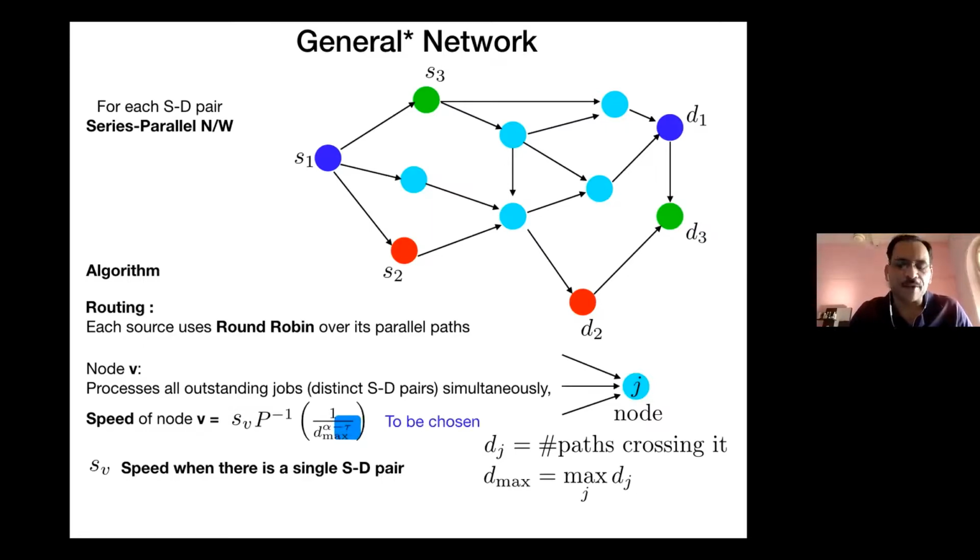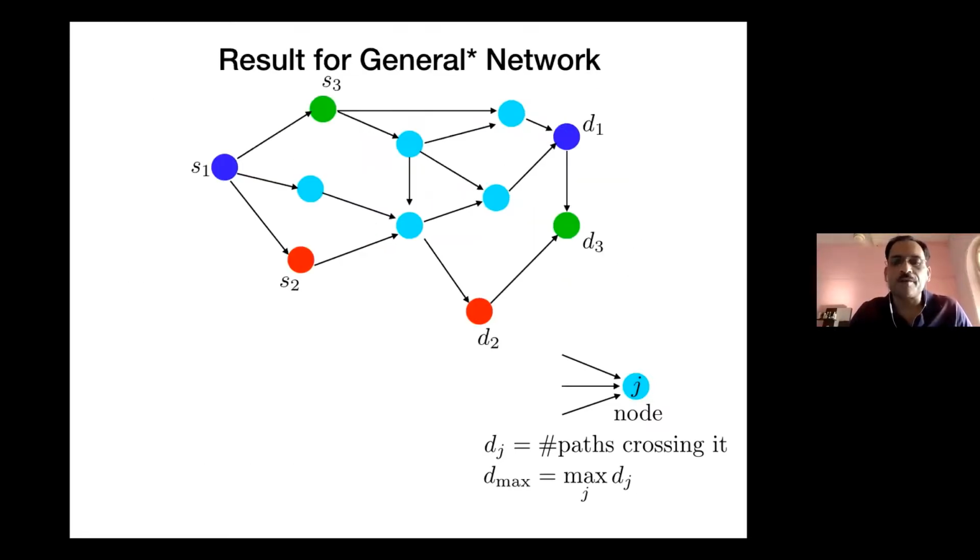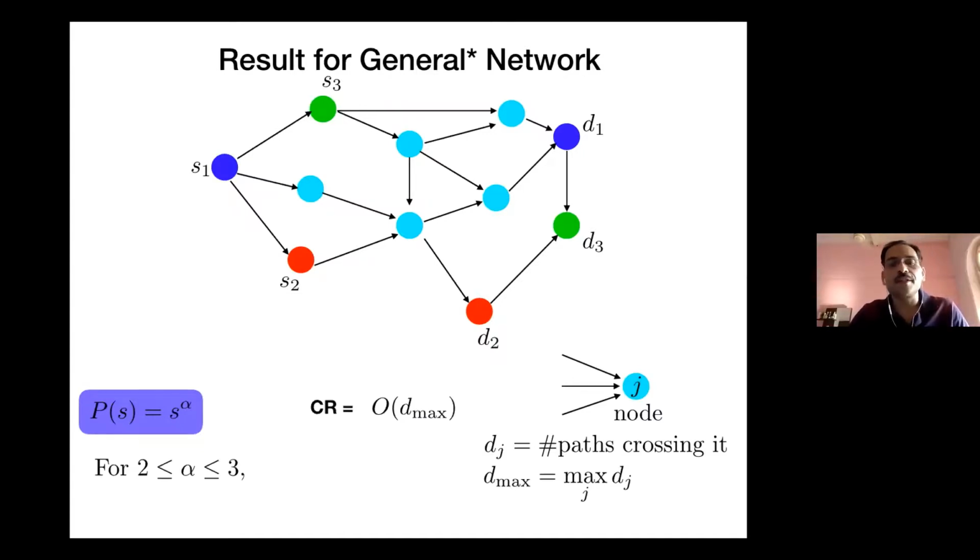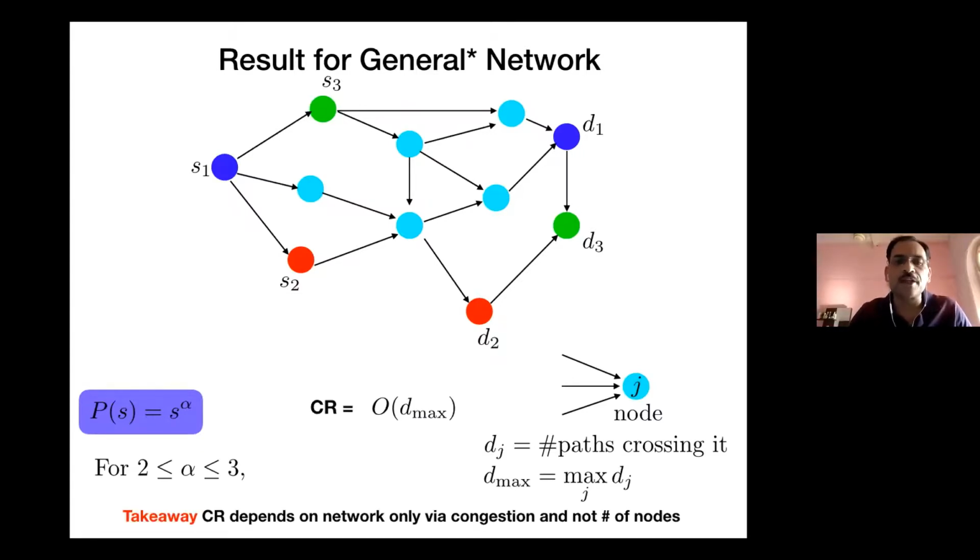And this tau is some parameter you can choose. After all is said and done, what we end up getting is that the competitive ratio does depend on Dmax, but it's still non-trivial, because a trivial answer is actually Dmax to the power of alpha. What we are able to show after doing all the work is that it depends linearly on the maximum degree of this node in the network.